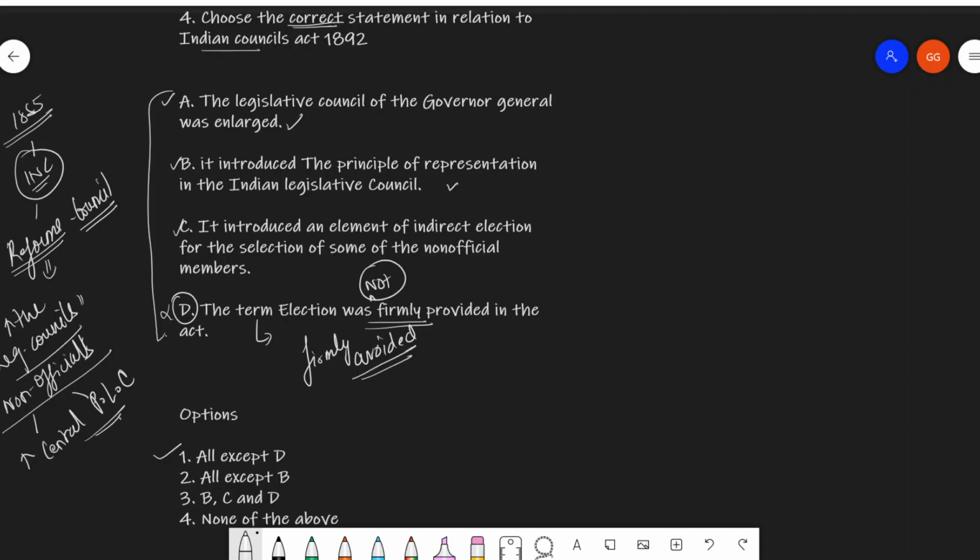The members of the legislatures were now entitled to express their views upon financial statements, which were henceforth to be made on the floors of the legislatures. They could also put questions, within certain limits, to the executives on matters of public interest, but only after giving 6 days notice. So all these three statements are correct. The only problem is with the last statement, that the word election was not firmly provided in the Act. It was absolutely avoided. So these are the important points pertaining to the Indian Councils Act 1892.